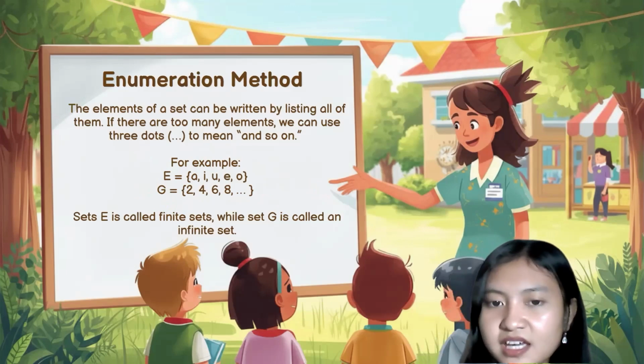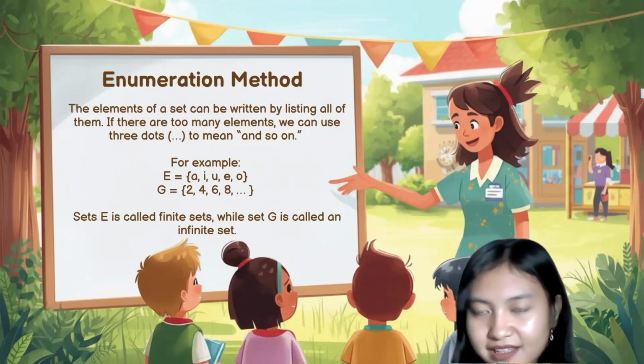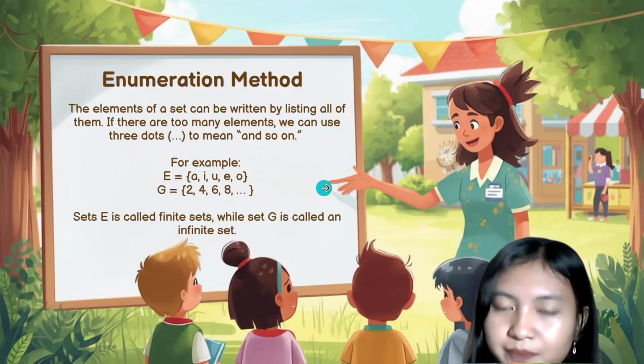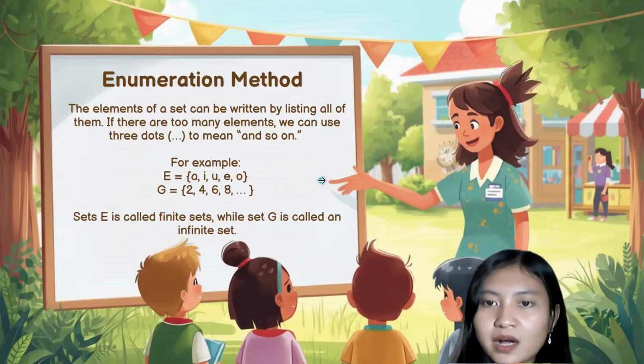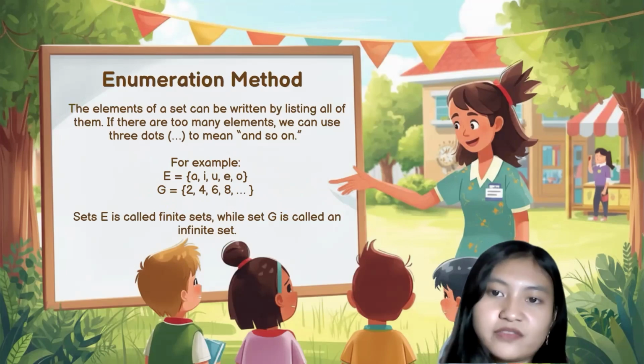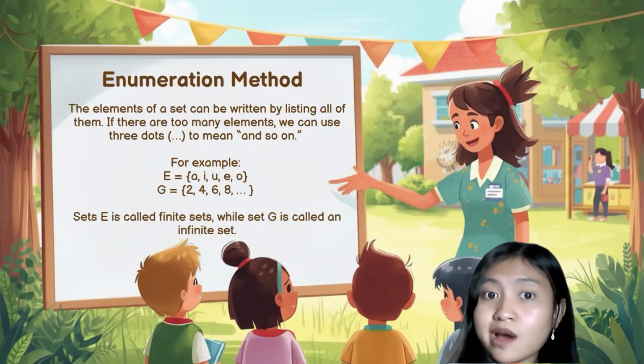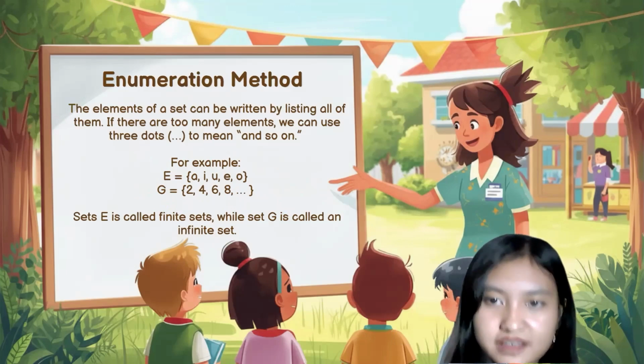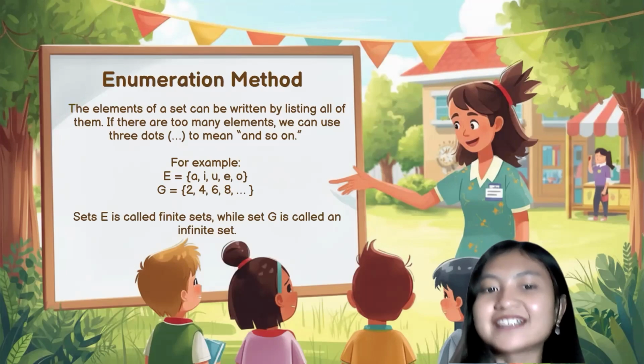While set G is called an infinite set because it is using the and so on symbol. So we don't know what the last element of the set is, and we don't know how many the cardinality of the set is. That's why it's called an infinite set.